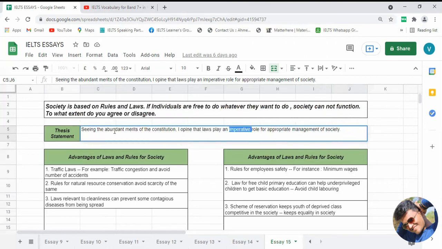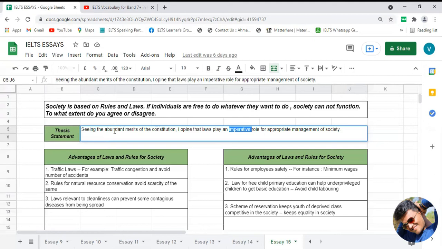In a general way, I am trying to say that rules and regulations play an important role for the management of society. It means that I am going to write about the advantages of rules and regulations to run society properly. In that way, I am going to develop my further essay.